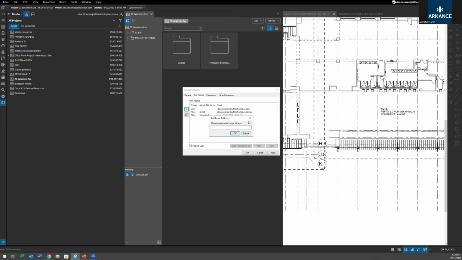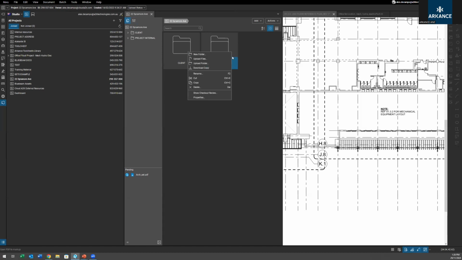So if you wanted to share a certain folder with people, you can invite them to the project, and then under permissions, you click on that plus symbol and click on that specific person you invited, and then just deny them everything they're not meant to see. So you go to the right and say, I want them to see the client folder, but not anything here. So you can hide the internal stuff, drop down to client external info, and they can read only. So you can share a very specific project file with them if they have Bluebeam.